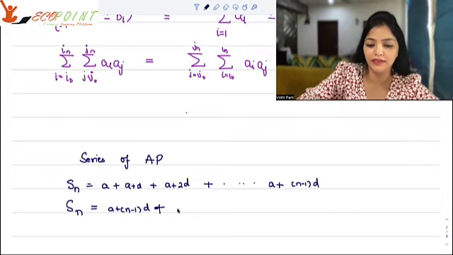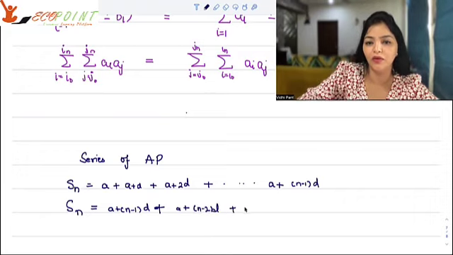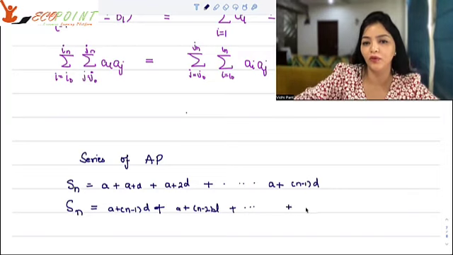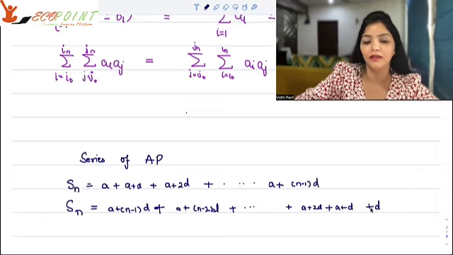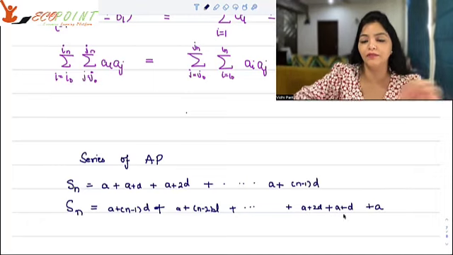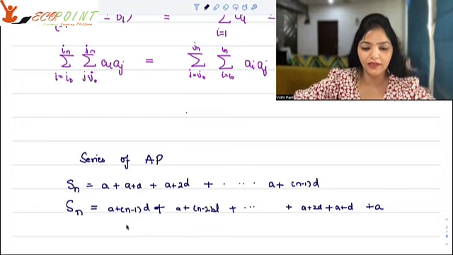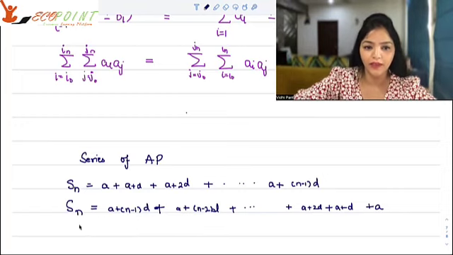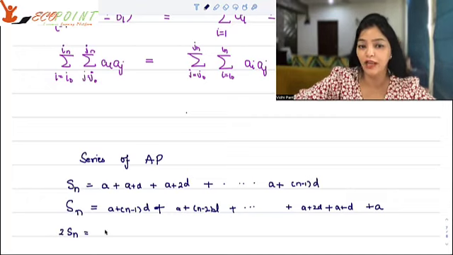Plus, then the next term will be a plus (n minus 2)d, so on and so forth. Then it will go up till a plus 2d, a plus d, a plus 0, just a. Just a, right?